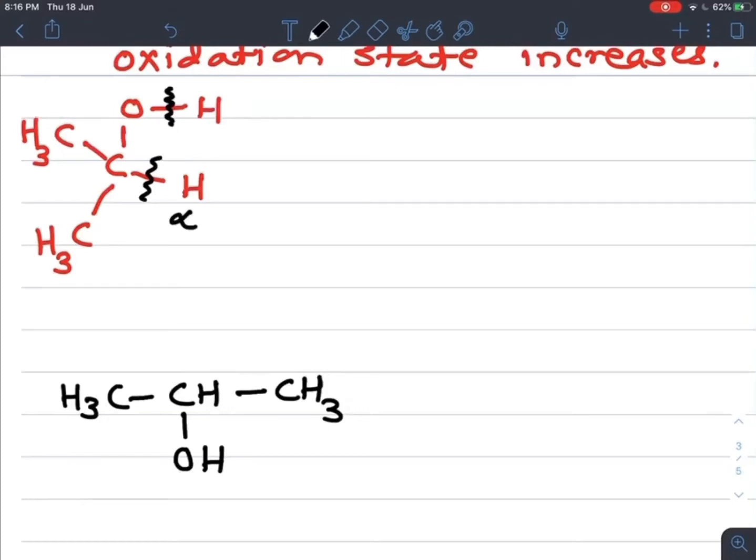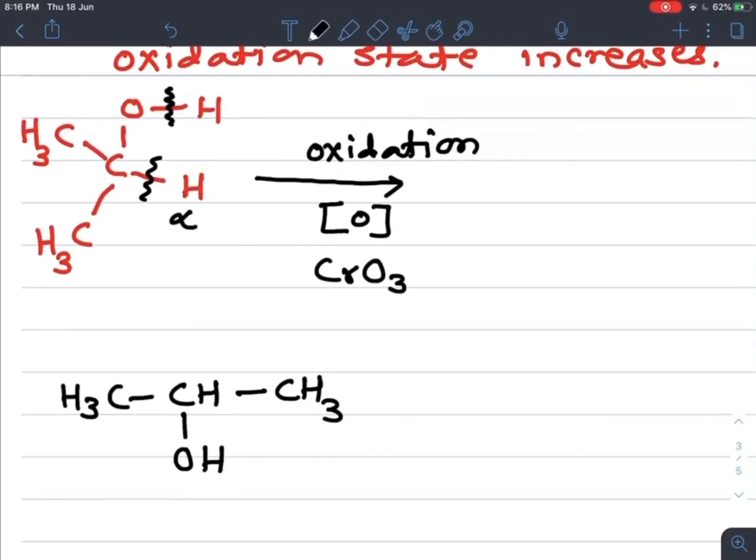When the reaction proceeds, on oxidation, that is addition of oxygen or removal of hydrogen in presence of CrO3, what happens? What is the name of CrO3? Chromic anhydride, or chromium trioxide. So here the bond between O and H breaks, and carbon and hydrogen break, and this H2 is removed, and we get what is remaining here?